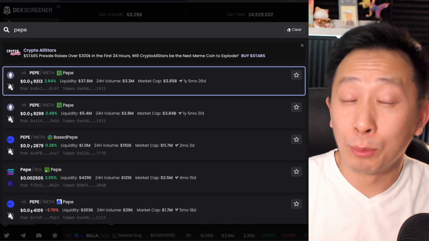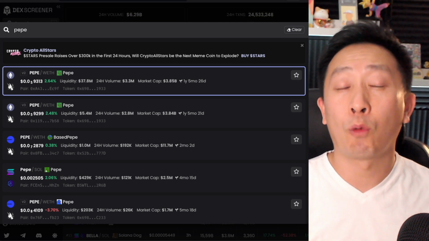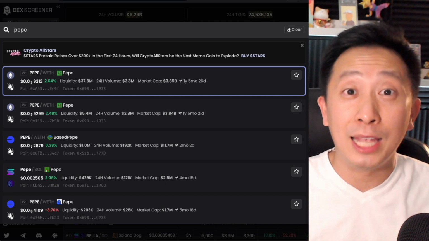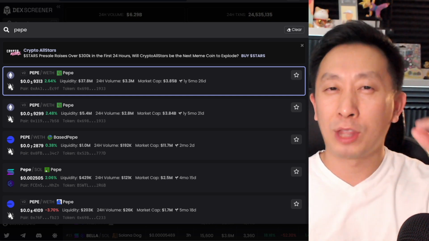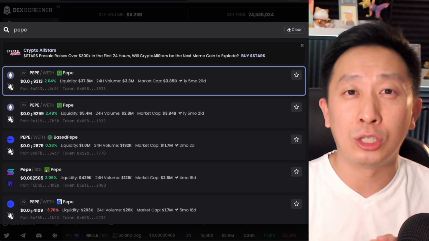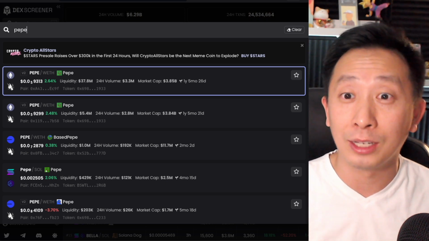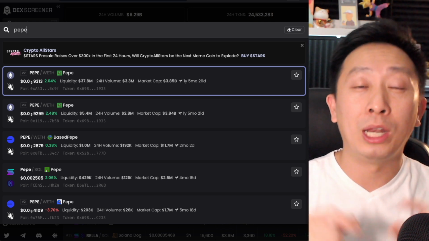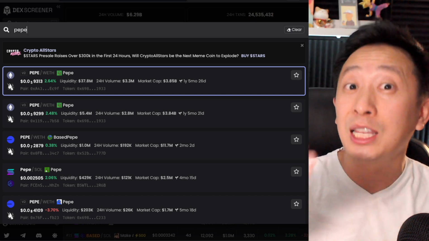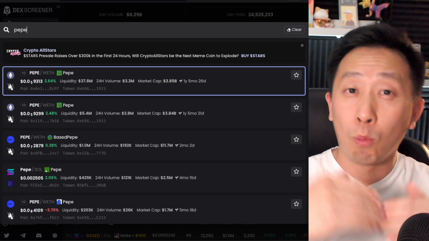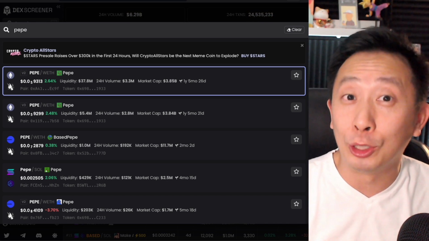Remember, this is a fast-moving space. Meme coin mini cycles that can make you fortunes can change in a matter of weeks, days, and even, yes, hours. If you're that much faster, if you know which contract address to get, that could spell the difference between hundreds of thousands and millions. I kid you not. Imagine getting in on Pepe coin when it was $1 million versus $60, $70 million. That jump from 1 to 70 million only took a few hours.